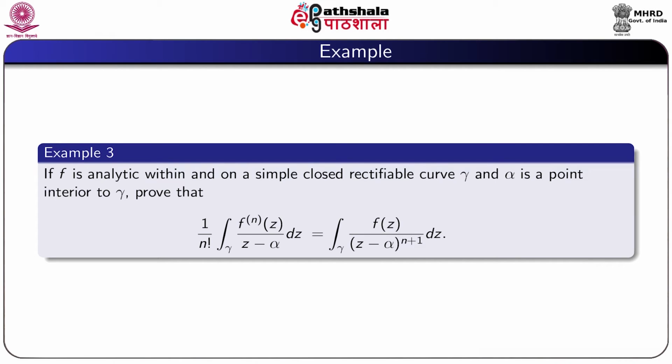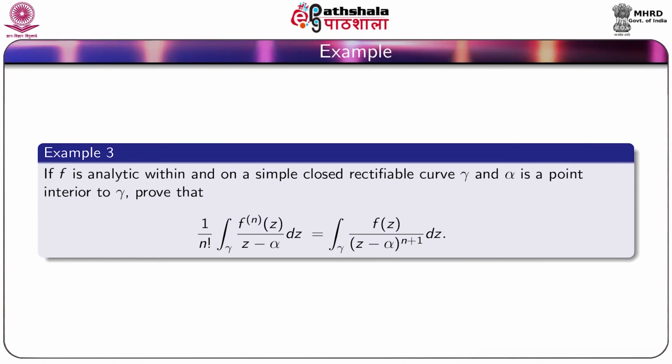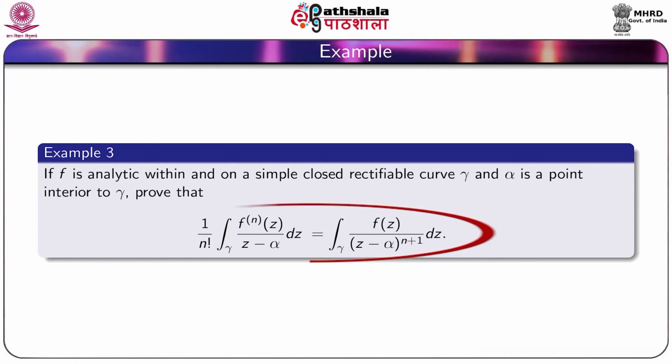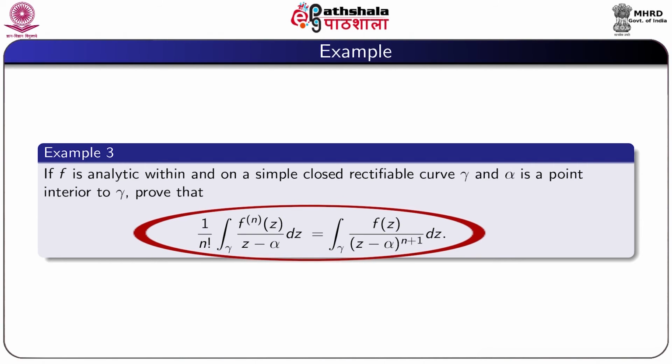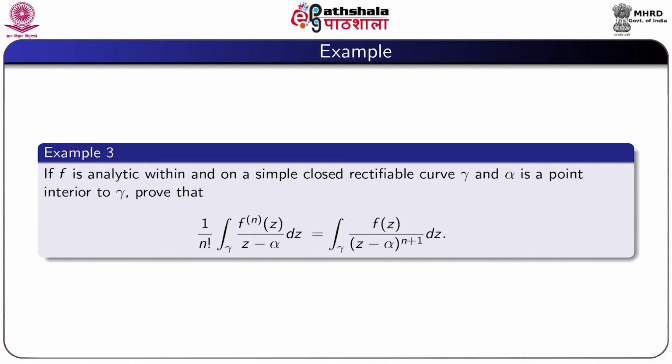So we consider another example. If f is analytic within and on a simple closed rectifiable curve γ and α is a point interior to γ, then show that 1 by factorial n integral over γ of the nth derivative of f by (z minus α) dz is equal to integral over γ of f(z) by (z minus α)^(n+1) dz.